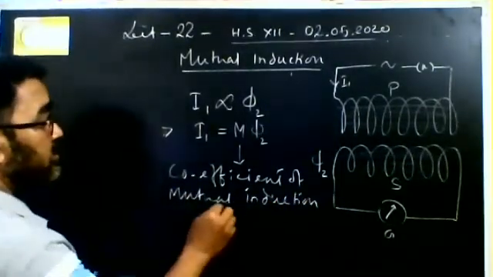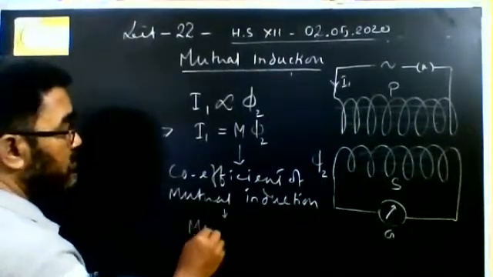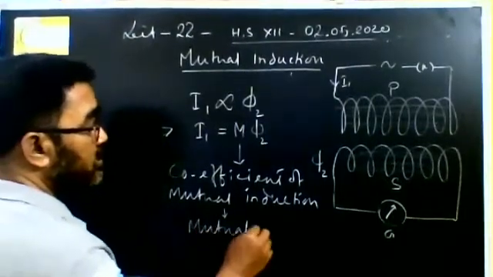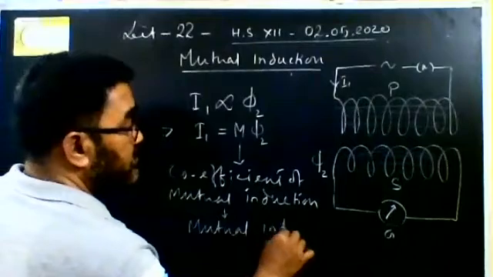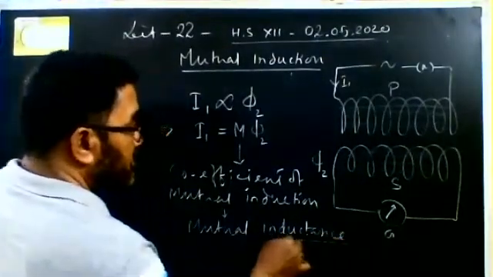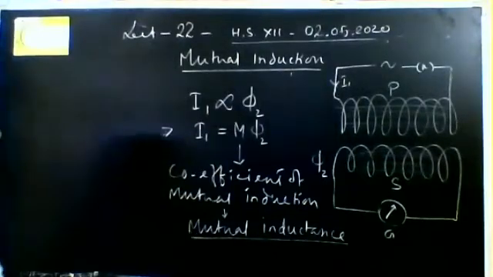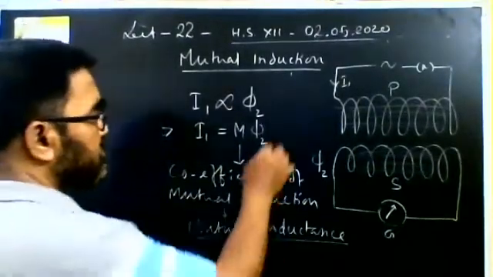That is, it is also said as mutual inductance. Okay, mutual inductance. M is called mutual inductance, right? This is one relation.